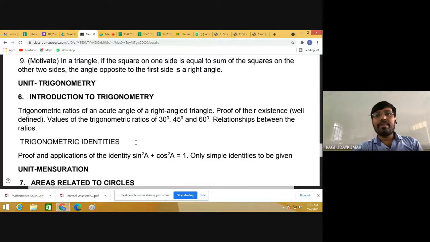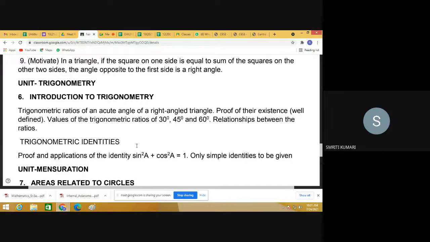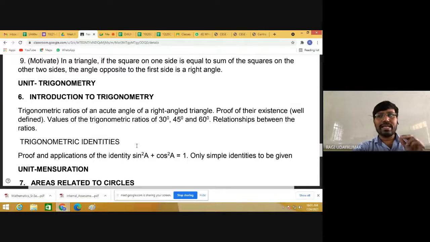And there will be a complementary angles concept. Complementary angles are not mentioned here in the syllabus, but we will also discuss it. It will be useful to you in your future for further examinations. Although some of the syllabus is not mentioned here, complementary angles will be there in the introduction to trigonometry.